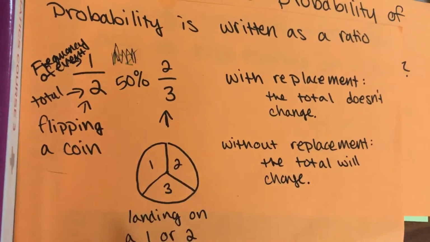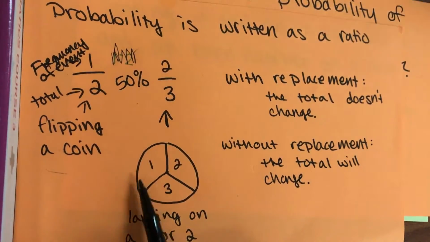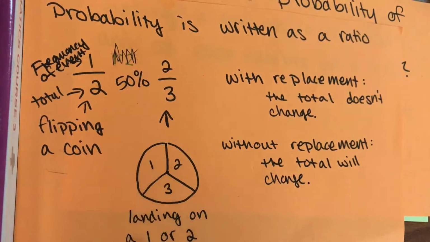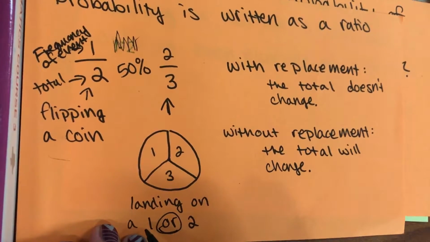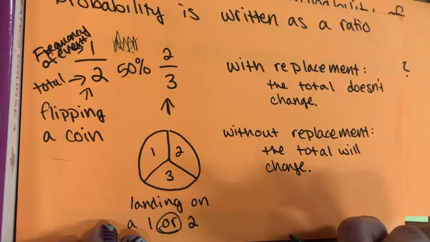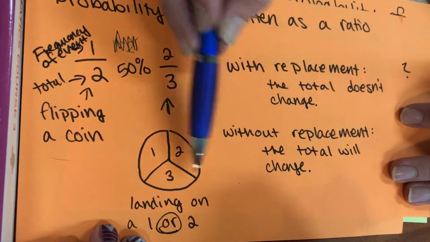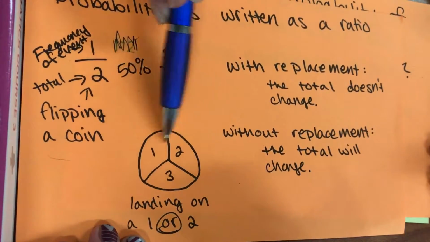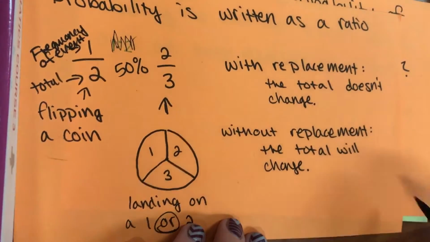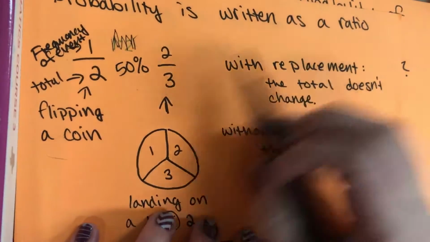So this one here, the frequency of the event, it can land on a 1 or 2. We've got 2 options it can land on. And it says or, that means we add these 2 together. In other words, you have more options. That's obviously over half the board now. If it was just 1, it would be a less chance. But now 1 and 2, that's even more options. So you want to add them together because it's collective.